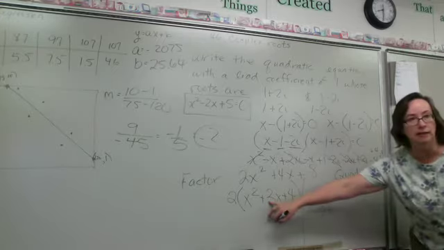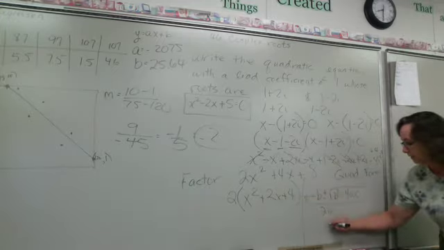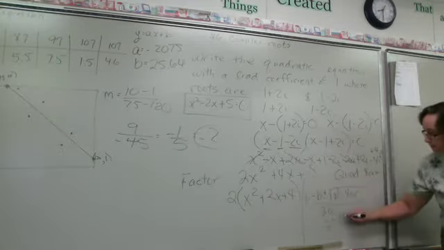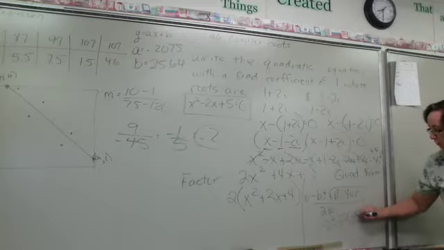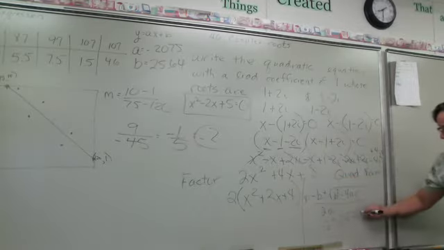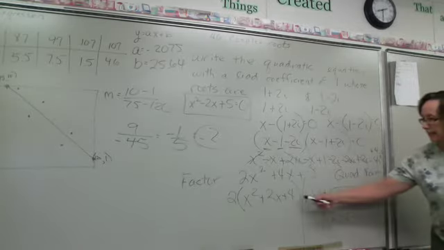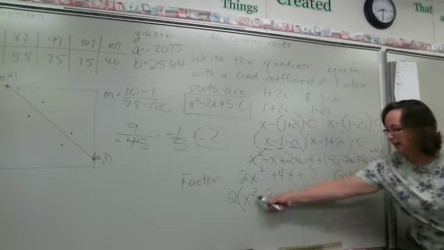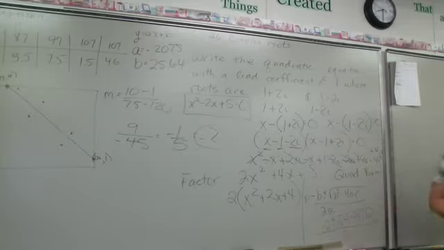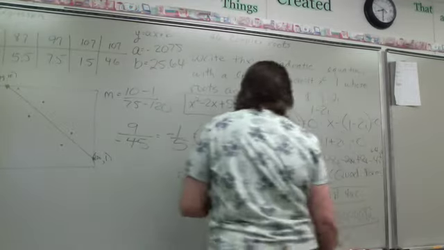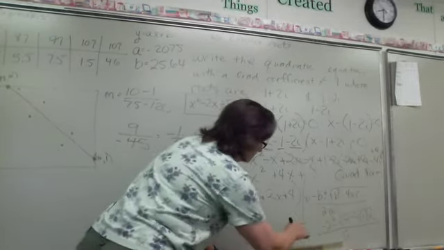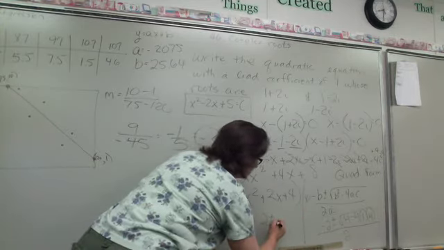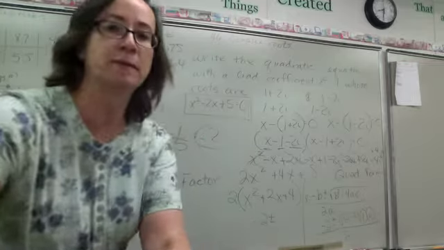Negative b is going to be negative 2. Negative 2 plus or minus the square root. B squared is 4. Minus 4a is 1. C is 4. All over twice a, which is 2. Okay? So now, what does this simplify to be? Can we simplify that? Negative 2 plus or minus what?